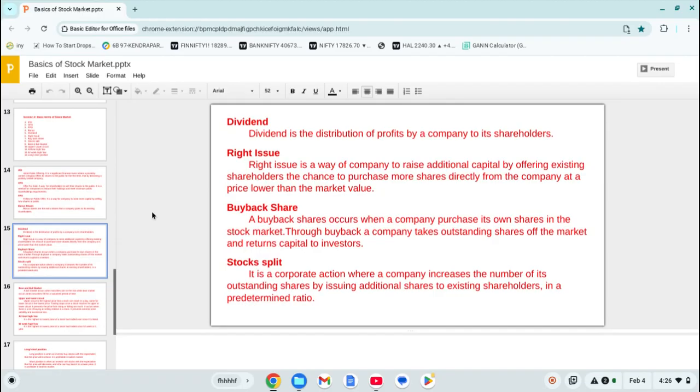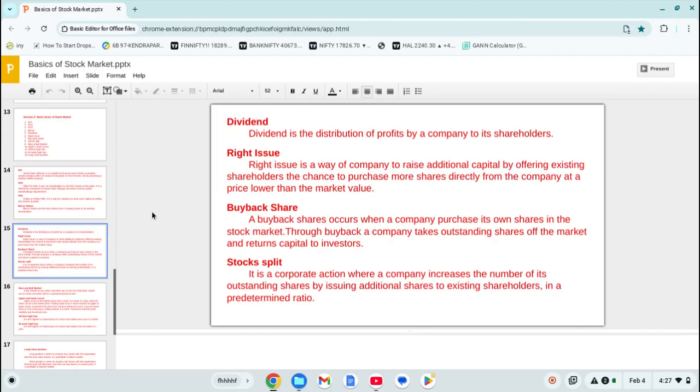The founders have 90% and 10% is in the market. But the company wants to increase its shares. Suppose, to understand it clearly, the company has 100 shares. That is 100%.